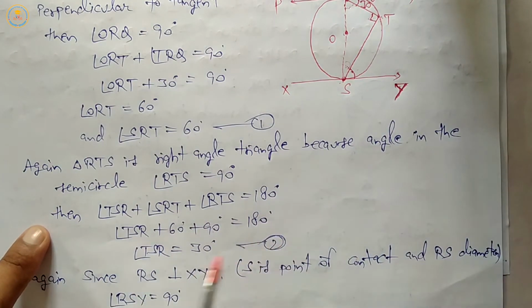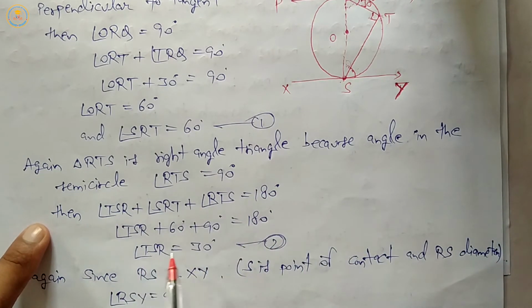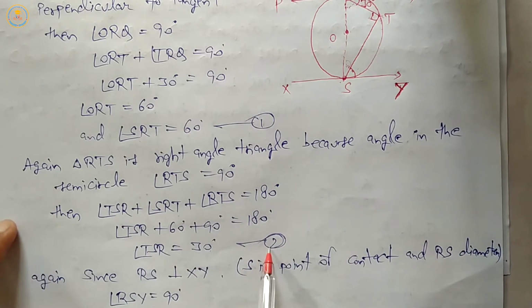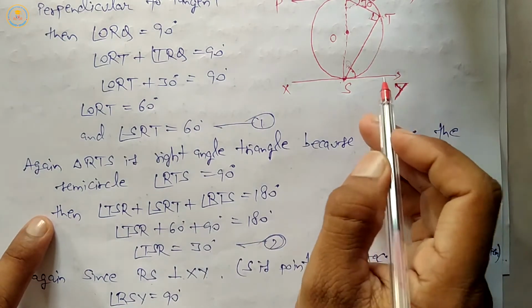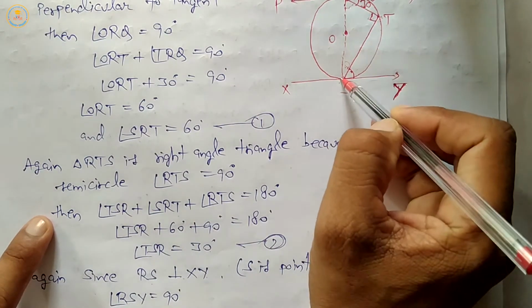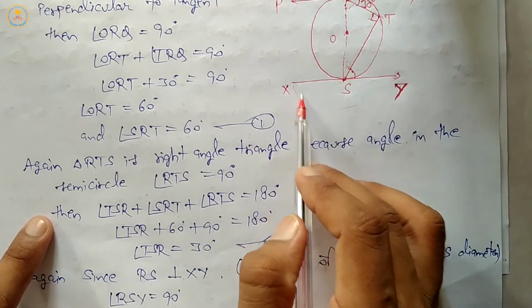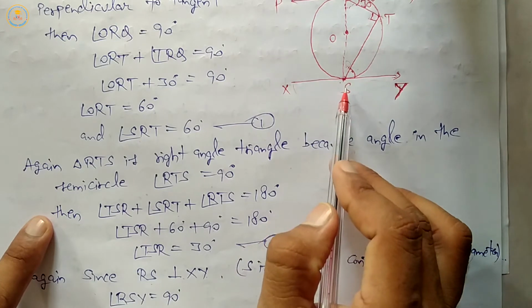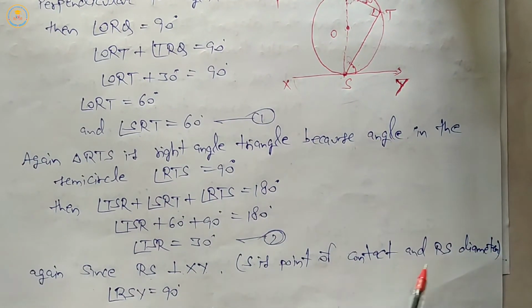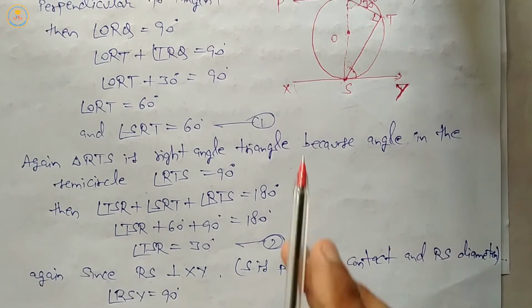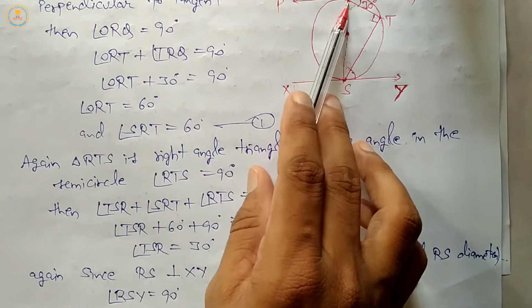Now equation second. By equation first SRT equal 60 degree. By equation second TSR equal 30 degree. Since RS is perpendicular on XY, therefore RS divides XY into equal parts, XS equal SY. Now S is the point of contact and SR is a diameter.